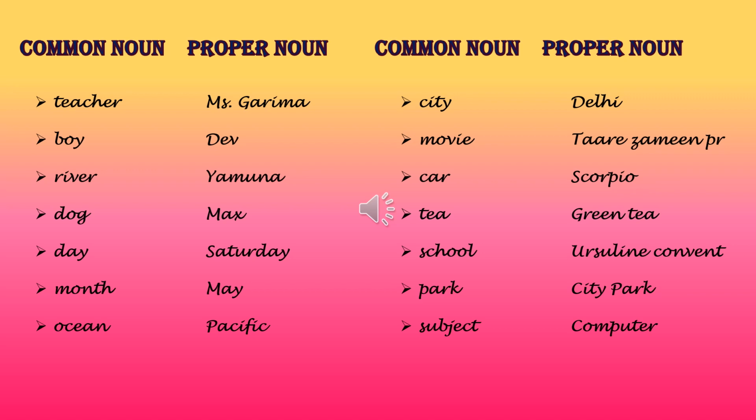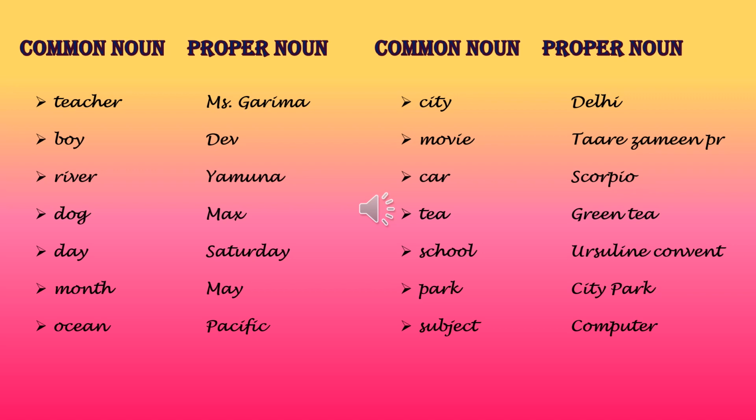That means special name I have given. I can give any other name also. Second example, boy. Boy can be any boy. But if I'm giving that boy a special name like Dave, it becomes a proper noun.